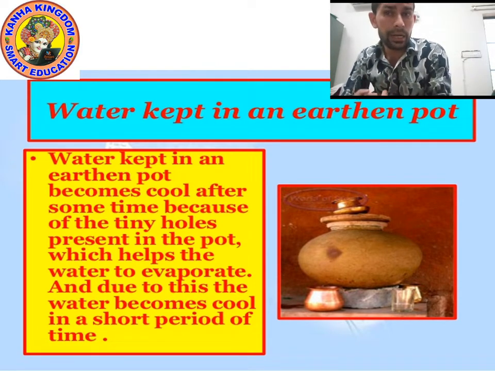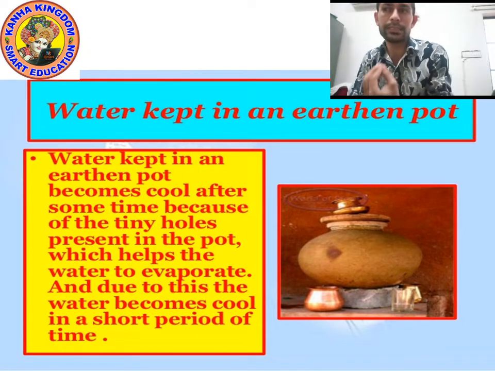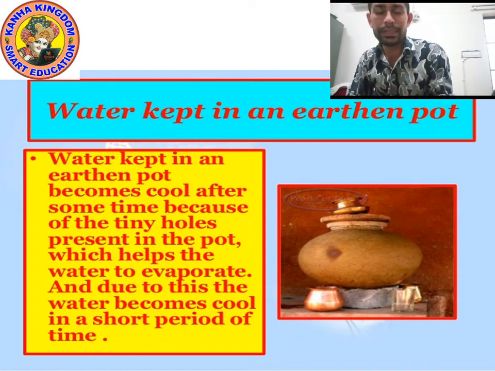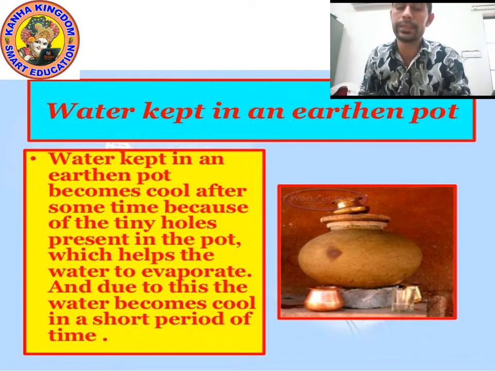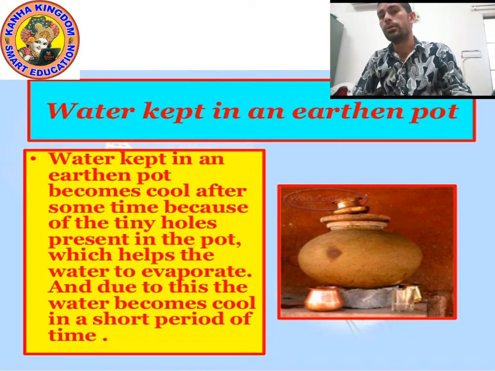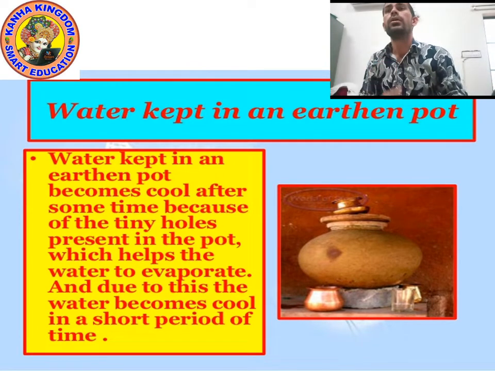It does not allow outside heat energy inside and inside cold energy outside, so it works like an insulator. So water kept in an earthen pot becomes cool.